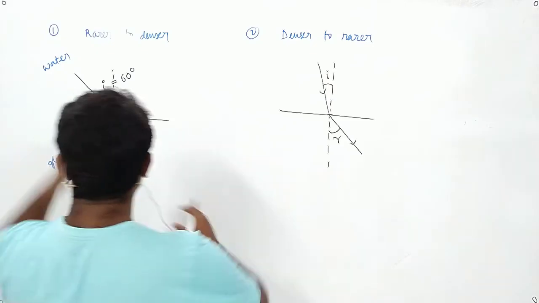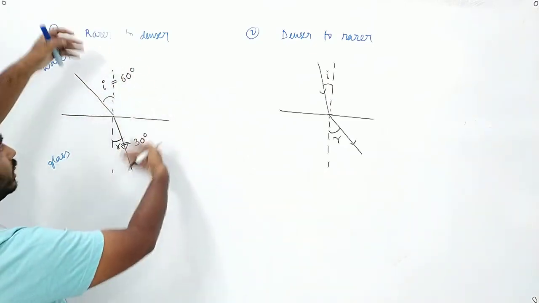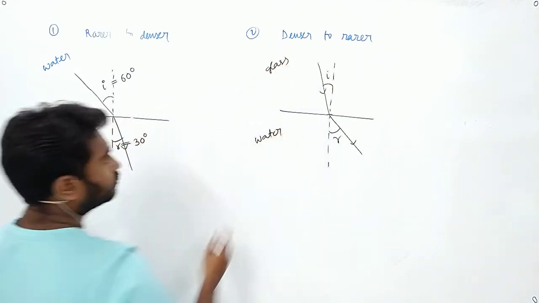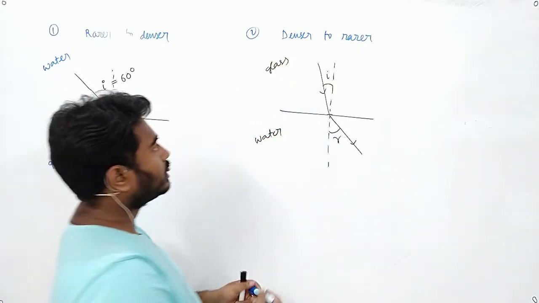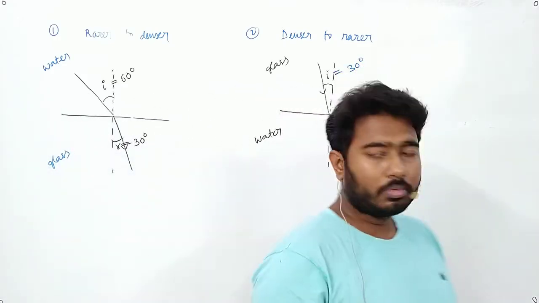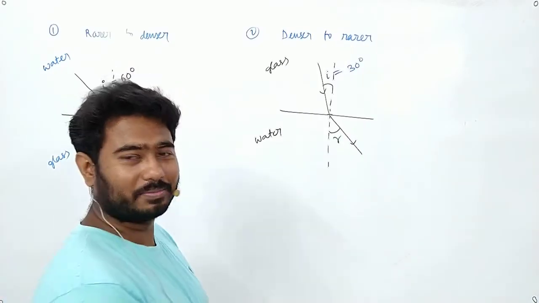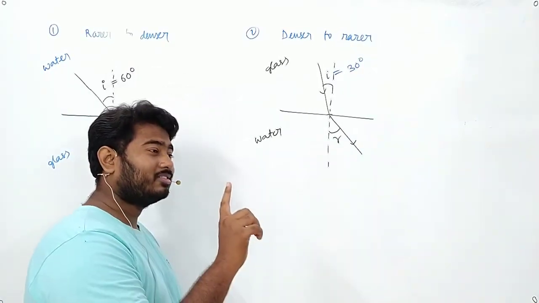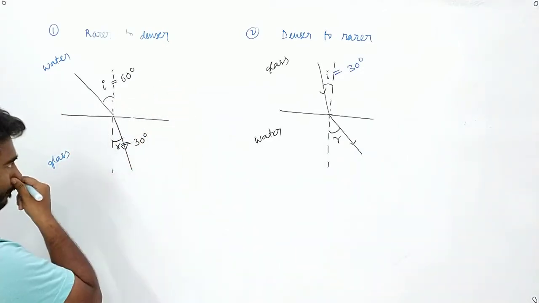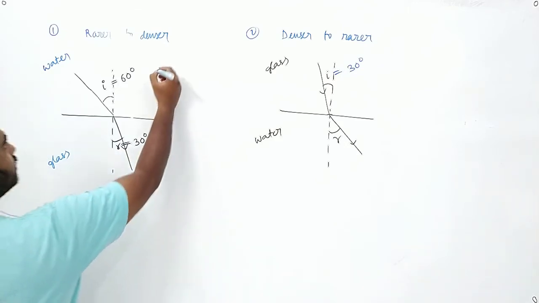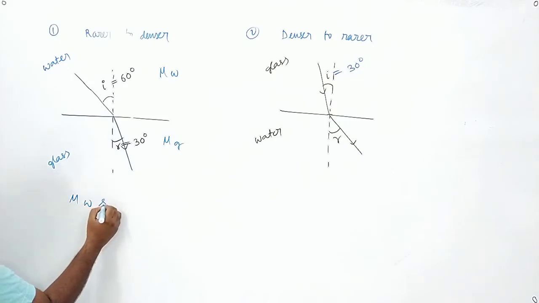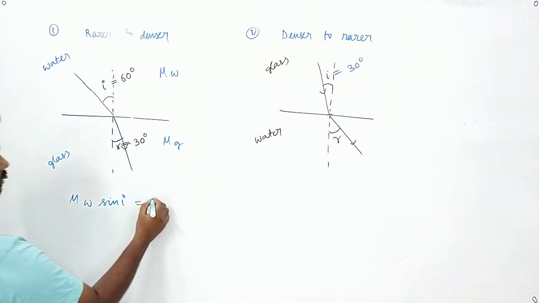And now I'm just reversing the medium. I'm putting glass on top, I'm putting water at bottom. And if this angle I is 30 degree, can you tell me what will be the angle R? See, we did Snell's law. If I apply Snell's law in this case, what will it be? This is water mu w, this is glass mu g. So can I write from Snell's law mu w sin I equals mu g sin R?